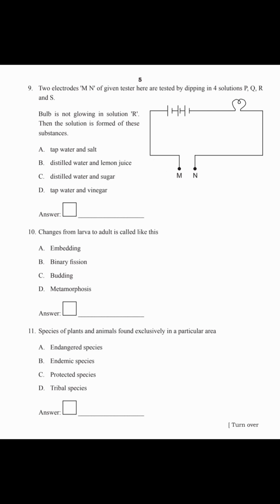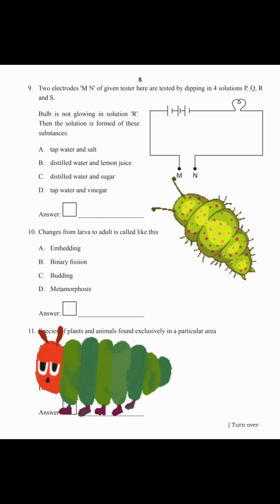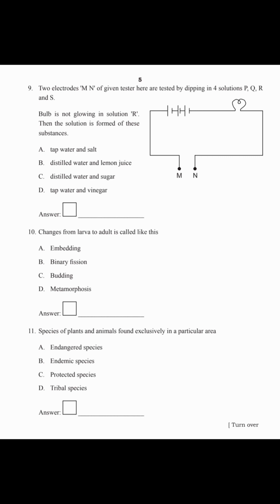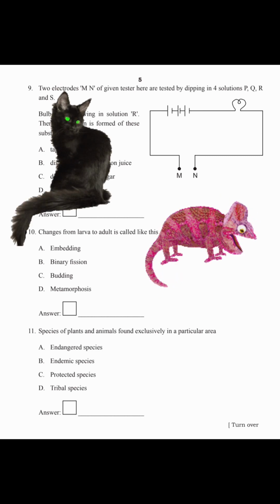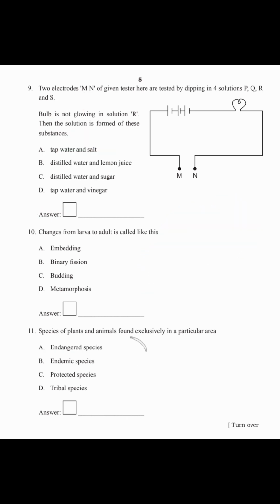Next question. Change from larva to adult is called: embedding, binary fission, budding, metamorphosis. After taking birth, some organisms will be in larval stage. After becoming adult, they completely change their body structure. So this condition is called metamorphosis. So option D, metamorphosis is the correct answer. 11th question. Species of plants and animals found exclusively in a particular area is: endangered species, endemic species, protected species, tribal species. Option B, endemic species is the correct answer.